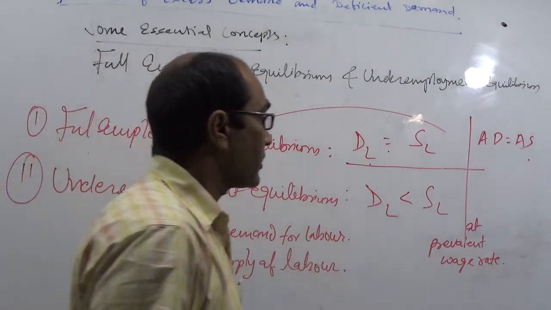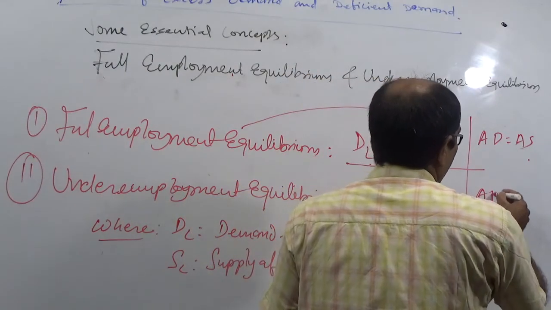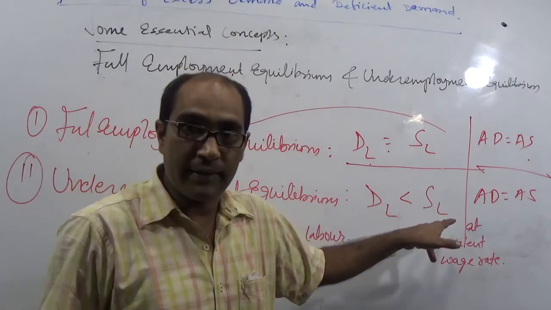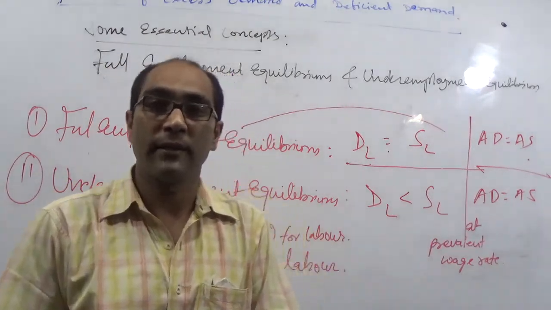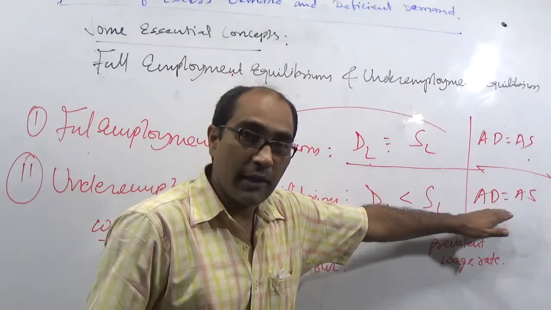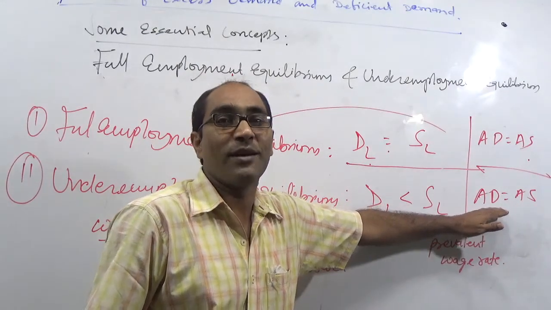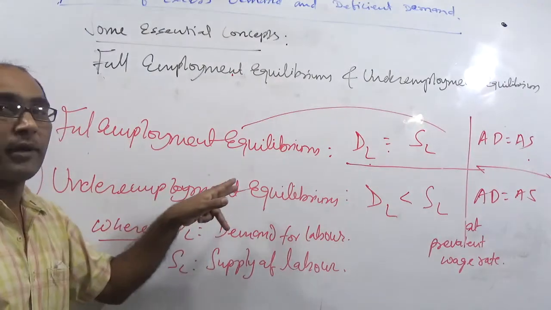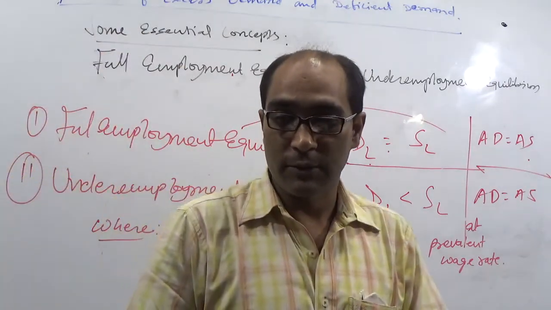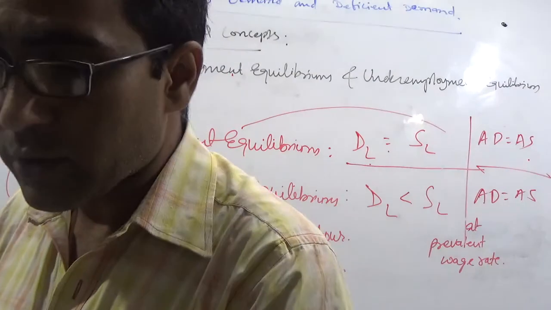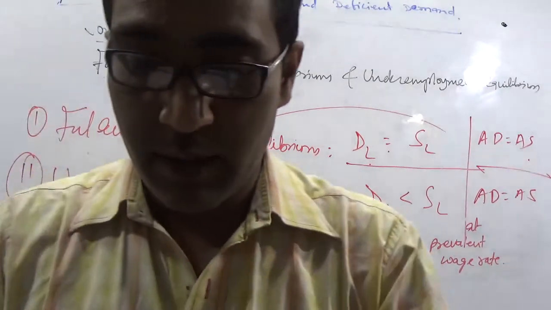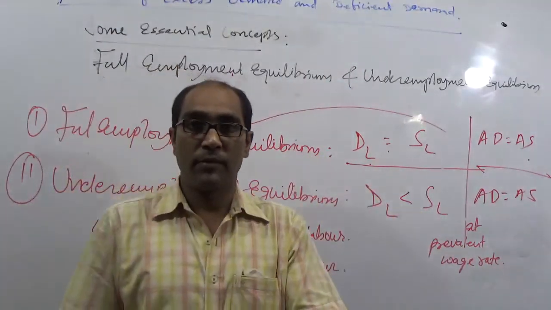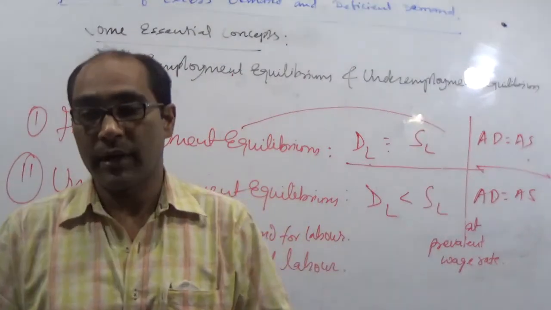In other conditions, suppose AD equals AS but DL is less than SL, you can say the economy attains equilibrium but with unemployment. That's why it is considered underemployment equilibrium. So there are two possibilities for equilibrium of an economy: either full employment equilibrium or underemployment equilibrium.